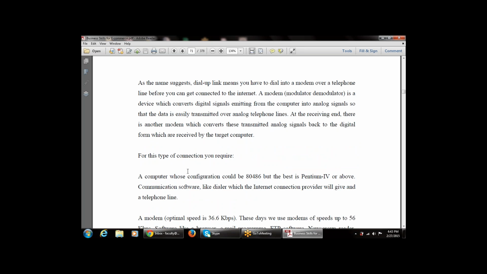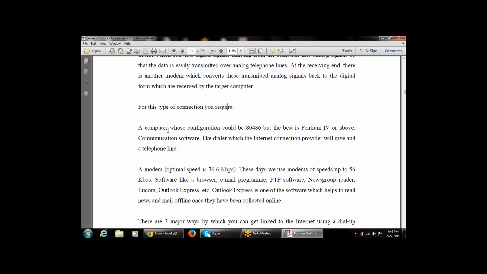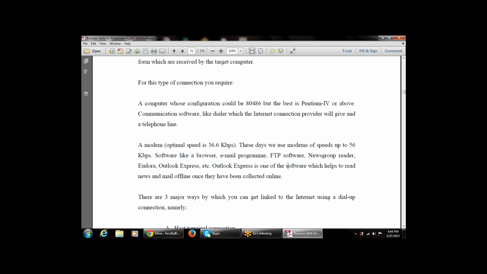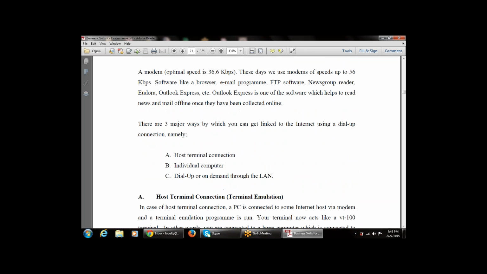Whenever you need this type of connection, like a dial-up connection, you at least require a configuration of 80486, but the best is Pentium 4 or above. You also need communication software like dial-up, which the internet connection provider will give, and a telephone line. A modem of optimal speed is 36.6 kbps. These days we use a modem that gives speeds up to 56 kbps. So these are the various requirements.